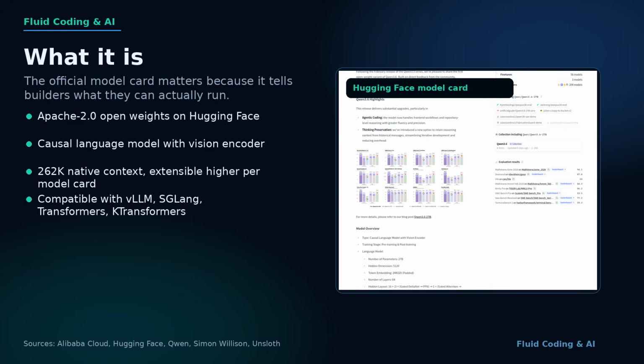The Hugging Face model card gives the builder version of the story. The model is Apache 2.0. It is listed as image text-to-text, and the overview calls it a causal language model with a vision encoder. The card lists 27 billion language model parameters, native context length of 262,144 tokens, and an extensible context target above 1 million tokens. It also names the serving paths builders care about: transformers, vLLM, SGLang, and KTransformers.